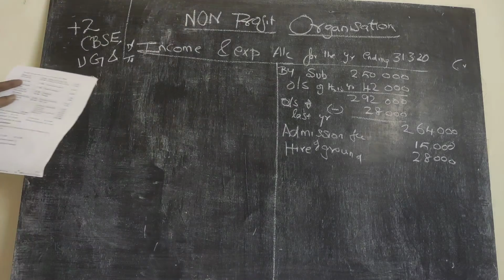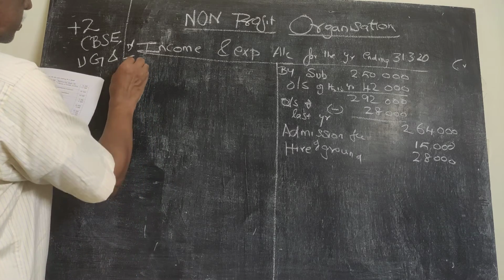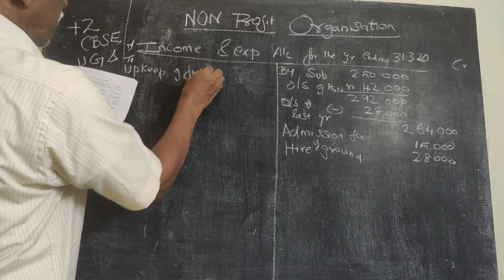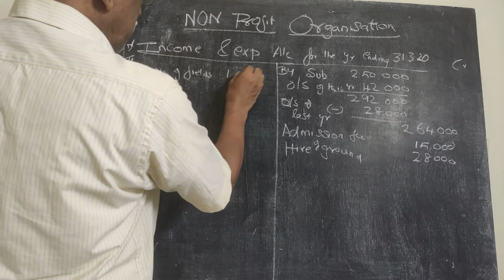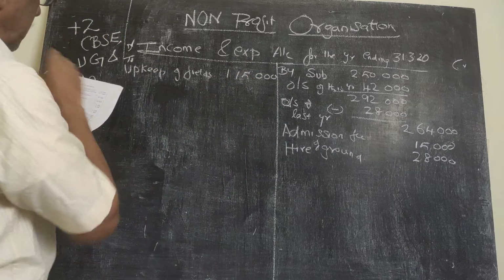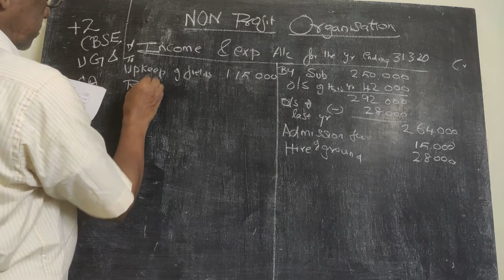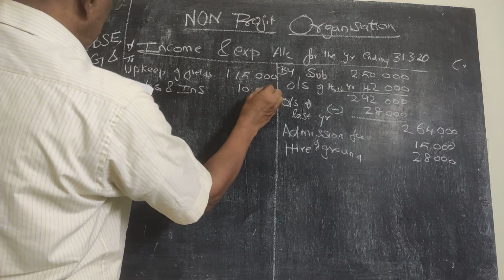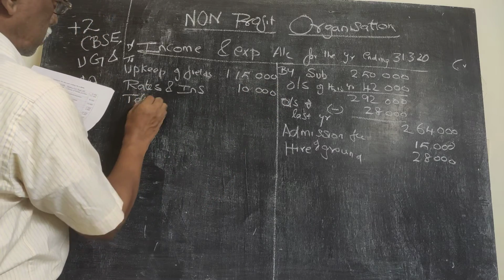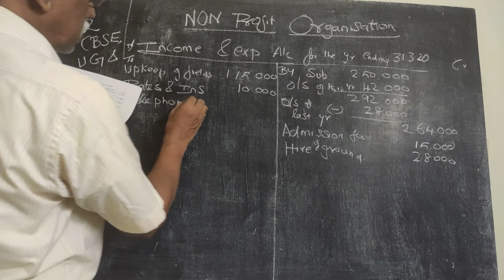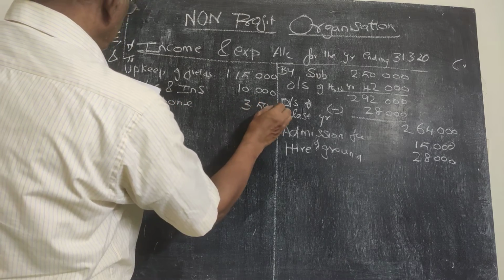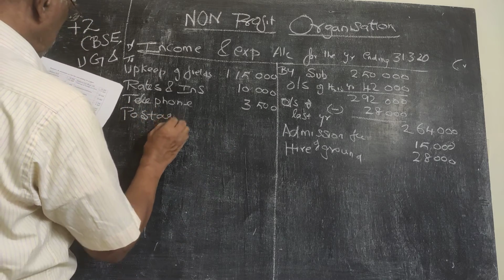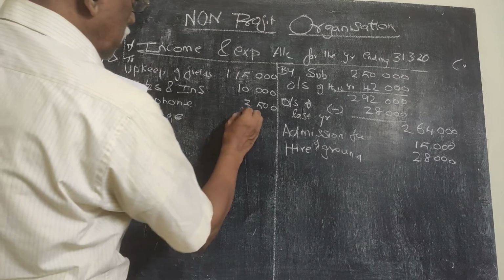Now coming to this side, expenses. Upkeep of fields and pavilion, 1,15,000. Rates and insurance, 10,000. Telephone, 3,500. Postage, 4,000.